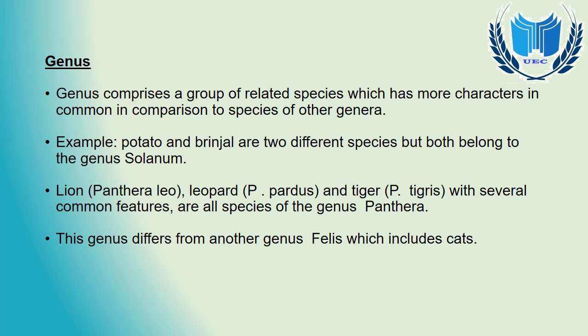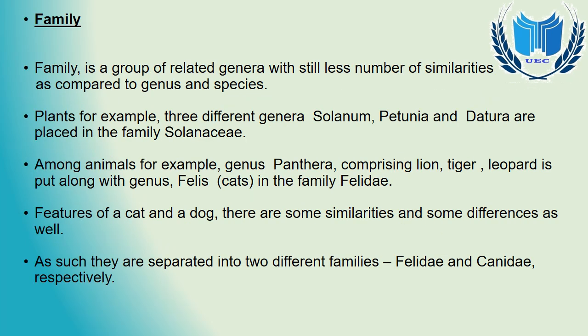included in Felis. Now the next higher category in taxonomical categories is family. Family has a group of related genera with still fewer similarities as compared to genus and species, and they are characterized on the basis of vegetative and reproductive features.